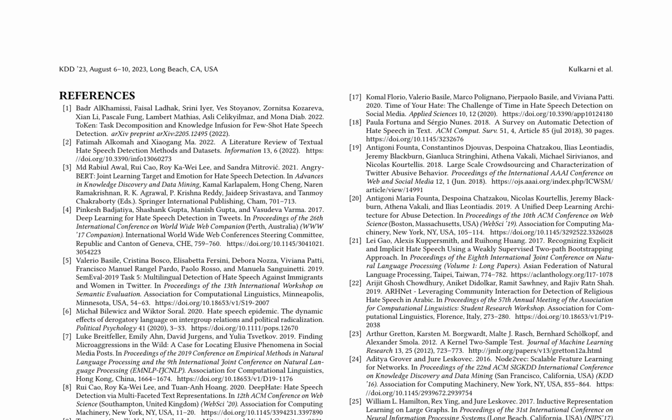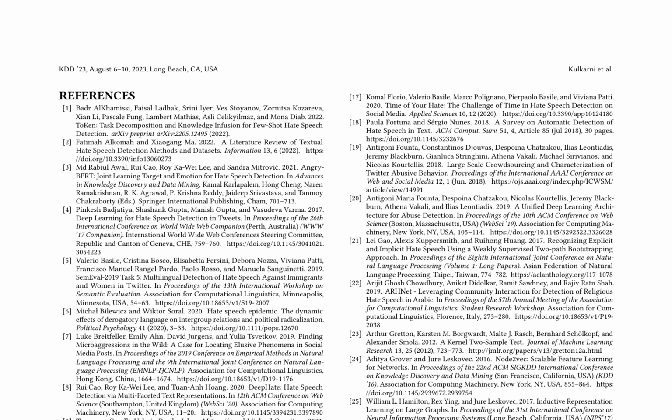Hate speech detection on social media platforms is a pressing concern that requires a nuanced and context-sensitive approach, particularly in a multilingual context. Explicit and implicit forms of hate speech necessitate the development of sophisticated methodologies. Deep learning techniques, such as BERT, Node2Vec, and graph convolutional networks, have been employed to tackle this problem. However, the dynamic nature of language and concept drift phenomenon, where hateful content characteristics evolve over time, pose significant challenges.